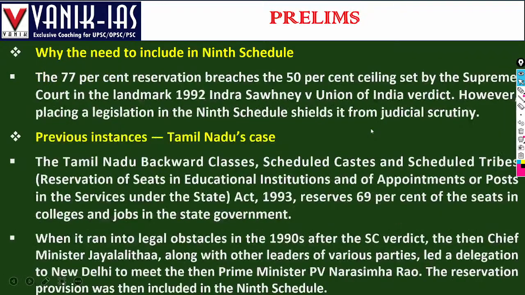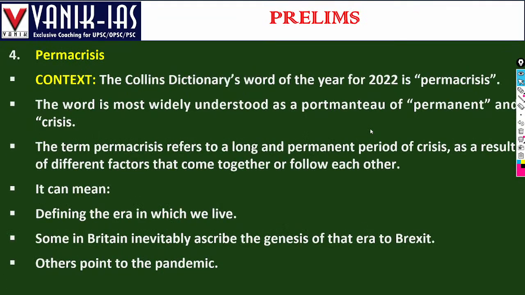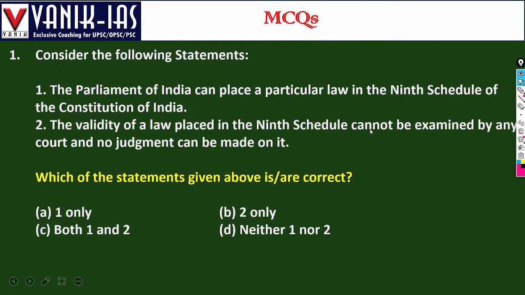First, we'll discuss objective questions. The Parliament can replace a particular law in the 9th schedule of the Constitution of India. Yes, it can. Parliament can make a law on any subject, and if that is not violating the Constitution, it can replace a law in the 9th schedule. So, the first statement is correct.